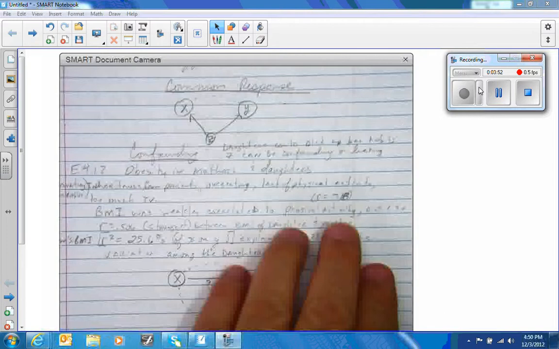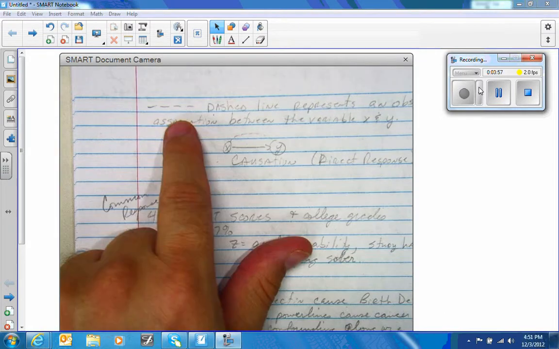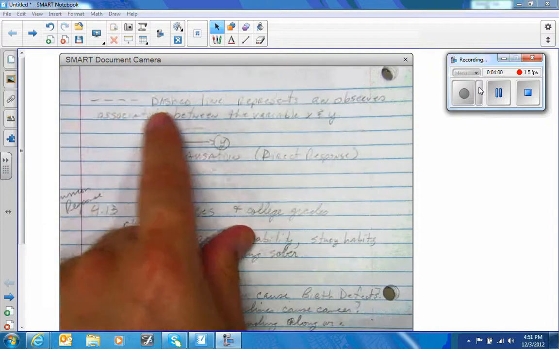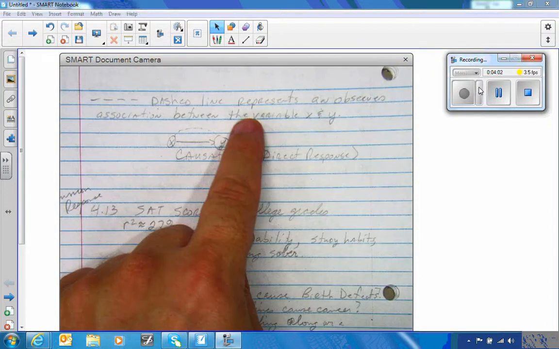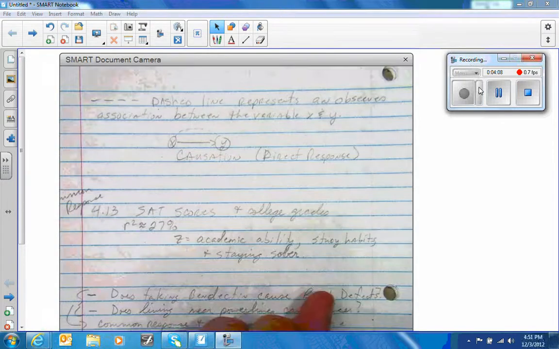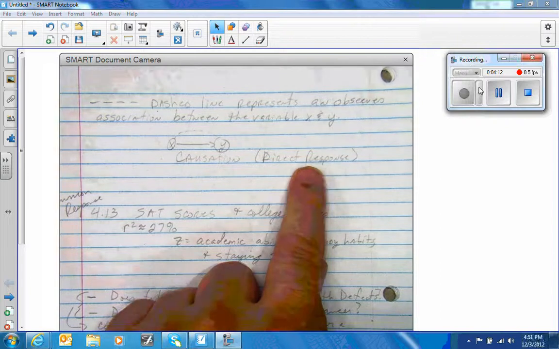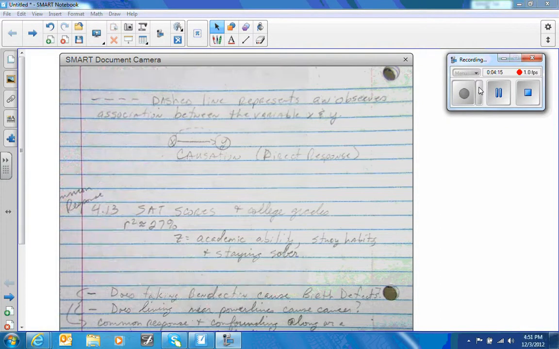Okay. The next thing we're going to talk about, you also need to know that anytime you see a dashed line, that dashed line represents an observed association between the variable x and y. So there is a relationship between x and y. Now, the other thing we're going to talk about is causation. That's basically a direct response. X causes y, such as cigarettes. Cigarettes cause lung cancer. All right.